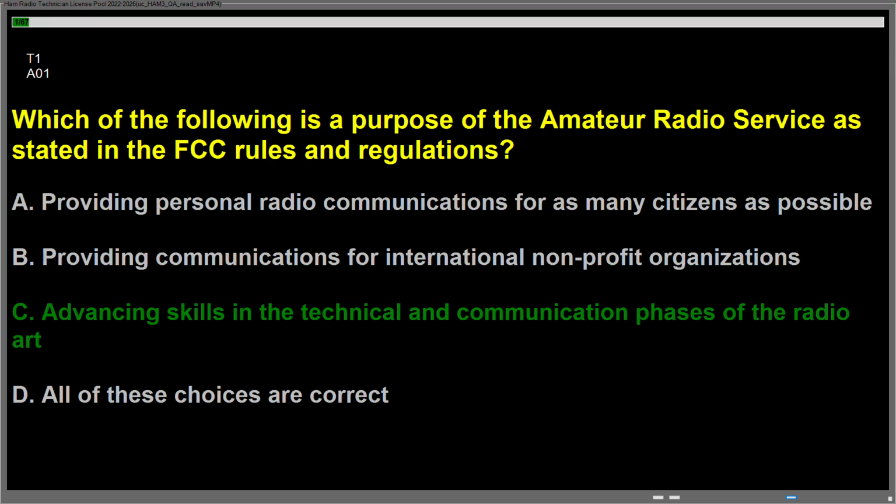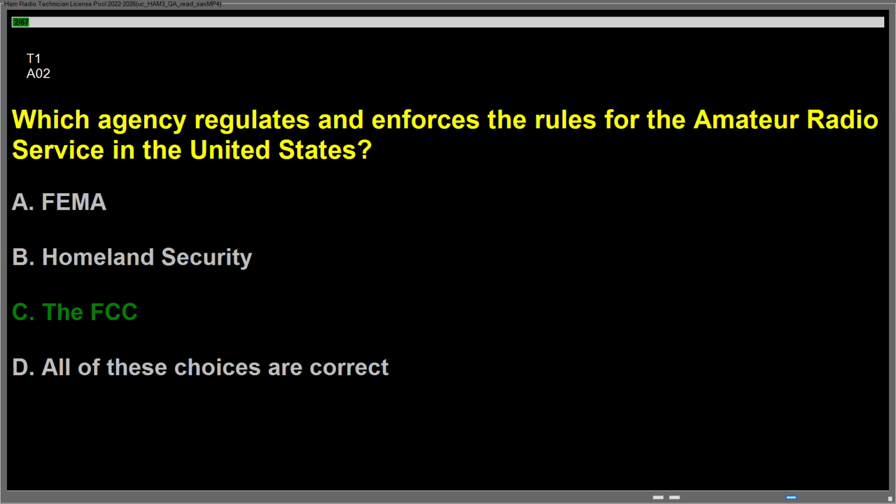Question Alpha 01, which of the following is a purpose of the amateur radio service as stated in the FCC rules and regulations? Answer is C. Advancing skills in the technical and communication phases of the radio art. Question Alpha 02, which agency regulates and enforces the rules for the amateur radio service in the United States? Answer is C. The FCC.